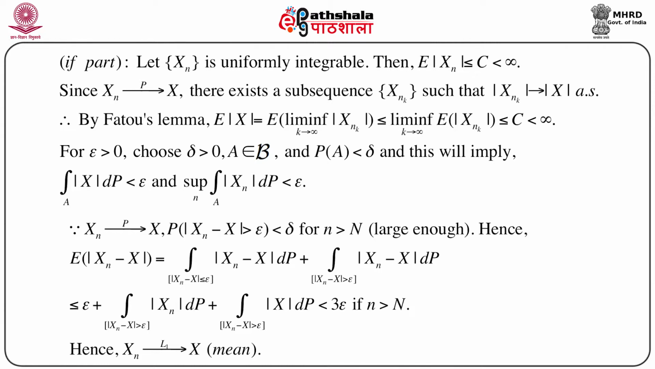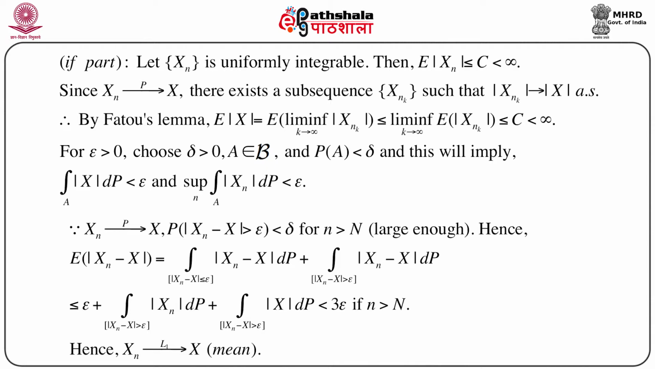Then, since we know that xn converges to x in probability, just by the definition of convergence in probability, we can write probability of mod xn minus x greater than epsilon is less than delta whenever n is greater than some capital N, which is considered to be large enough. Then again, splitting a set into its part less than some quantity and its complementary part, using the same technique as we have already mentioned and used many times, we have expectation of mod xn minus x.